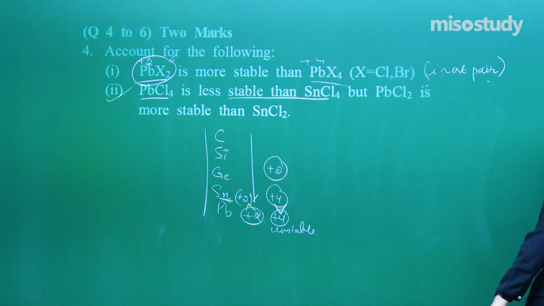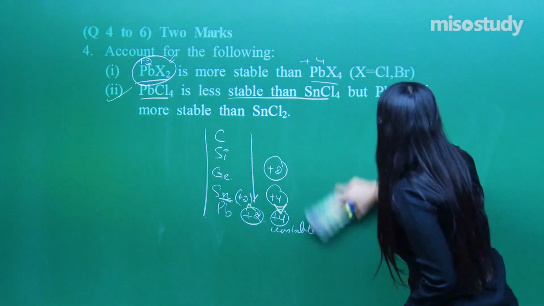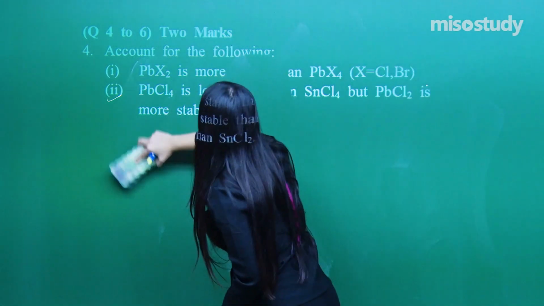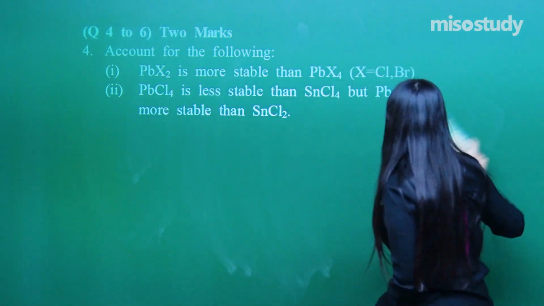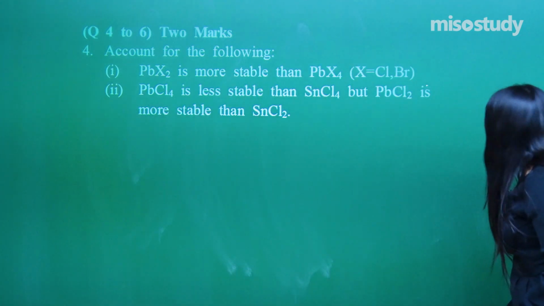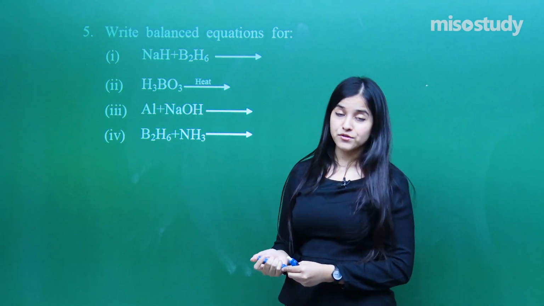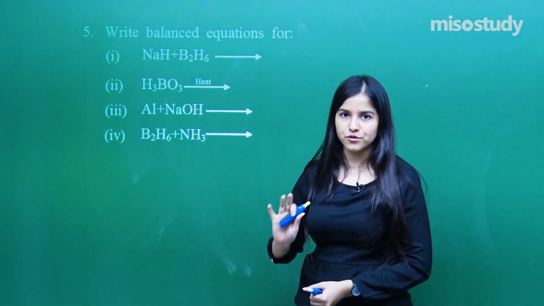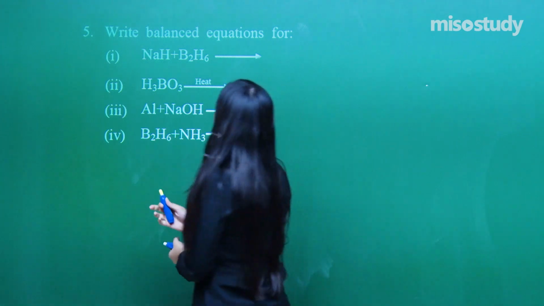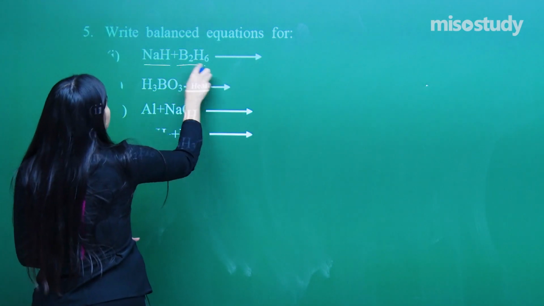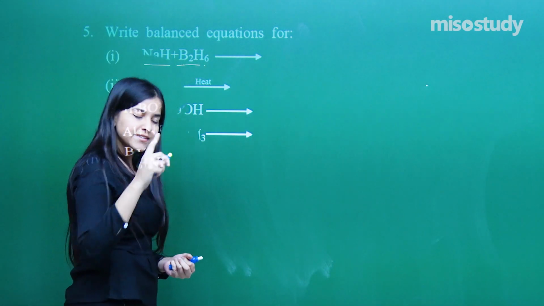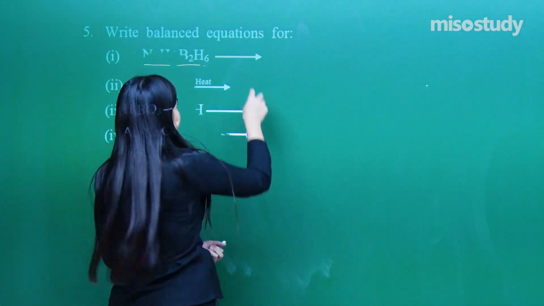Now next question. Question number 5 will be of 2 marks. Now complete the reactions, right? We have to write down the balanced equations. Balancing you have to do. Fine. Okay. NaH plus B2H6. Here is the reaction to form borohydrides.